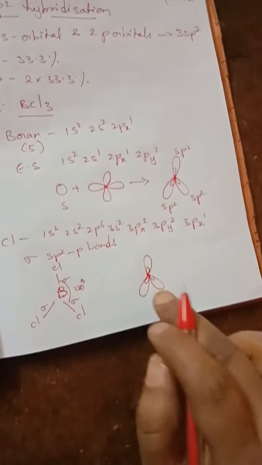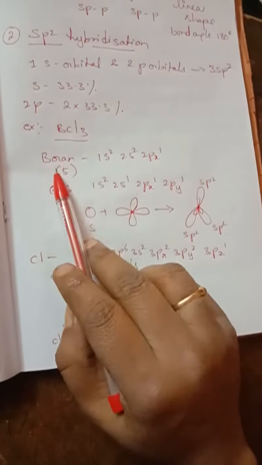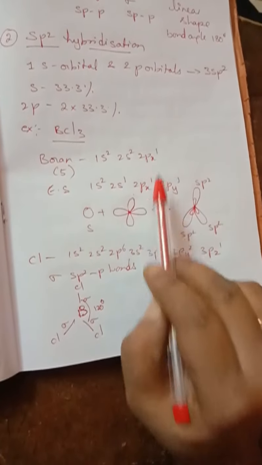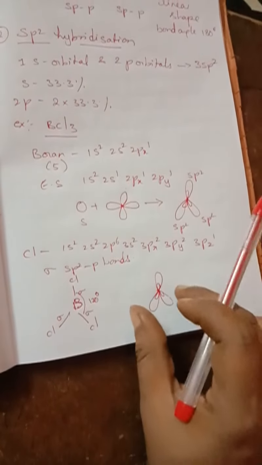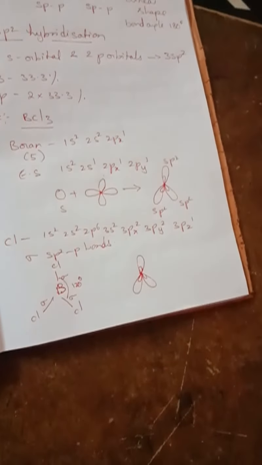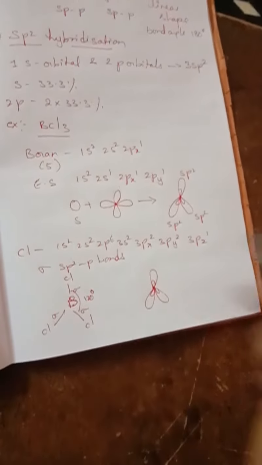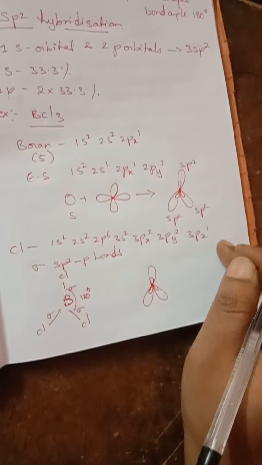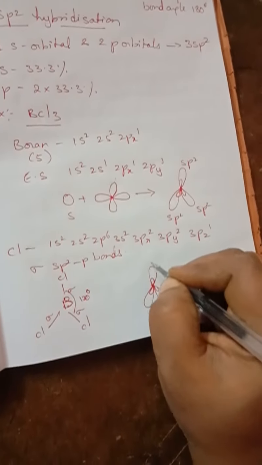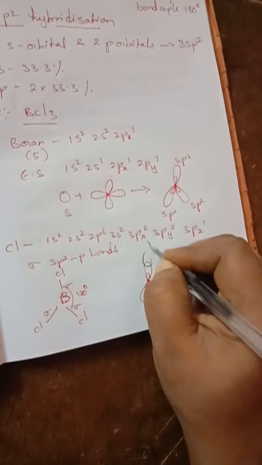So this one is sp2, isn't it? For boron, s and p2. One s orbital and two p orbitals are participating in the hybridization process. So to this, what about the chlorine atoms? In which orbitals are they present? The single electron is present in a p orbital. P orbital means they are dumbbell shaped. So like this.